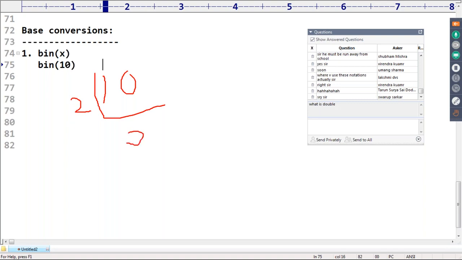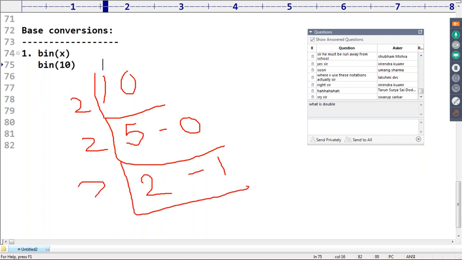2 5s are 10, then automatically 0 is the remainder. Next, this 5, how many times will 2 divide? 2 2s are 4, 1 is the remainder. Excellent. What is the next one? 2 1s are 2, then automatically 0 is the remainder. Okay, that's all.